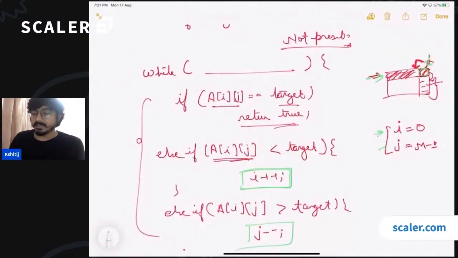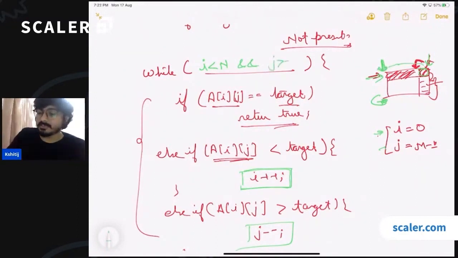So if you are incrementing I, you have to make sure that you are not going out of this matrix from here, right? So I should always be less than n. And if you are decrementing j, you have to make sure that j does not become less than 0, right? So j should always be greater than or equal to 0. So this is your boundary case till which you have to run this loop.